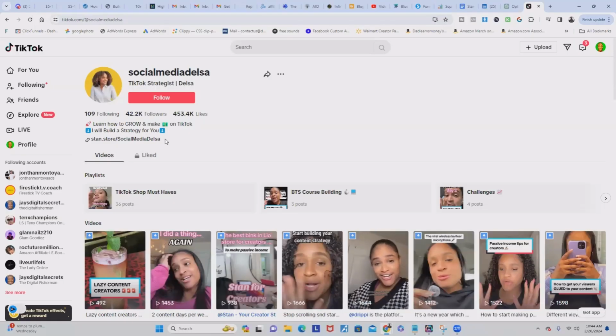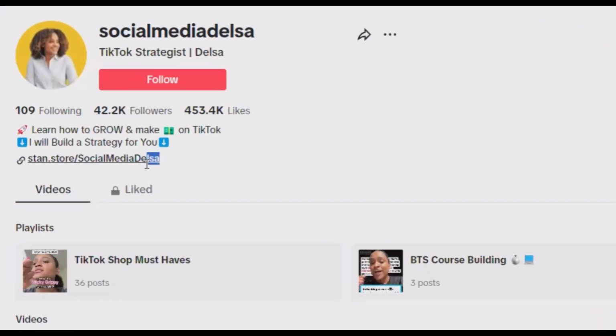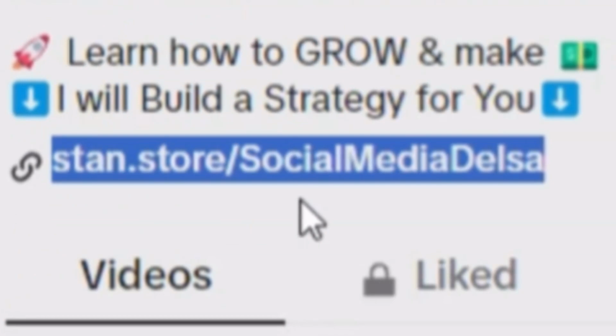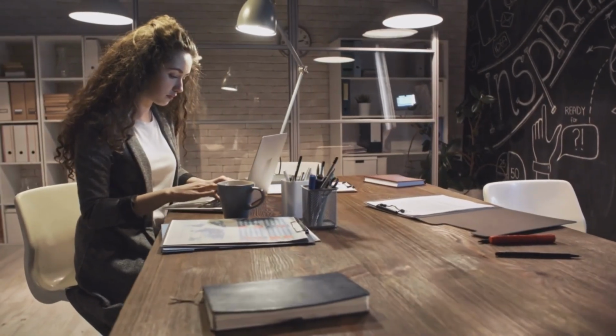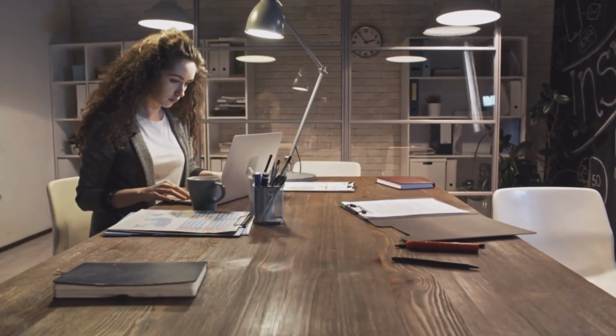Now, in affiliate marketing, your brand is the heartbeat of your business, and when it comes to Stan Store, it's critical to recognize that you're essentially leasing their brand for your affiliate marketing business. You see, Stan Store provides a URL for your landing page, but each landing page URL begins with Stan Store slash. Now, even though you're able to put the name of your business or your name following the slash, this layout can limit your ability to build a unique brand identity.